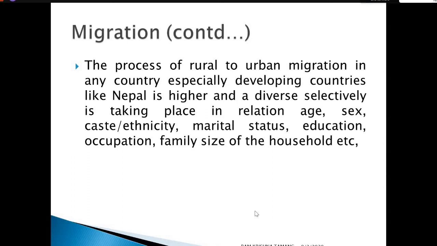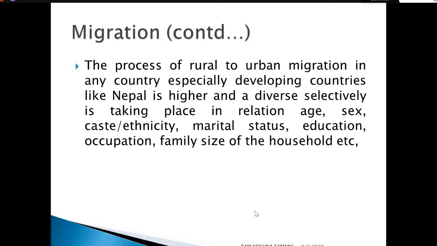That means in Nepal, Brahmin or Kshatriya migrate more than other ethnicities or castes like Janjati and Dalit. Marital status, that means females also migrate more than males. Education status: higher educated persons migrate more than low educated individuals, households or populations.